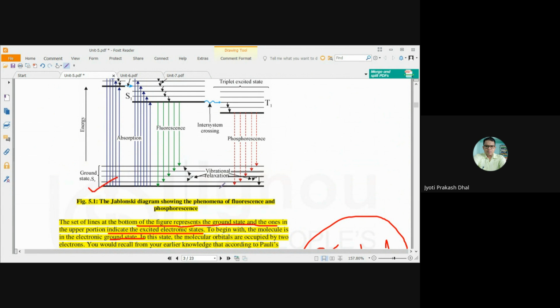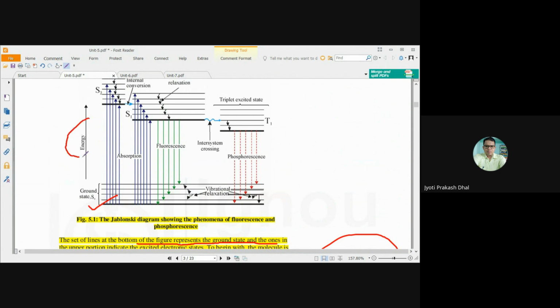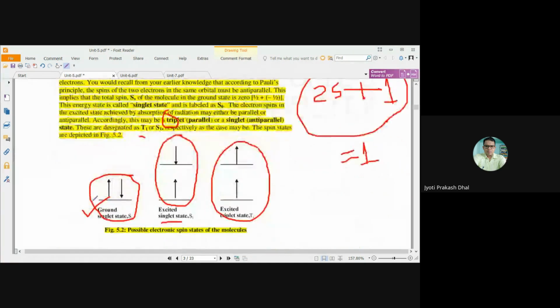If the molecule absorbs energy from the UV-visible region, it will undergo transition from the ground singlet state S0 to either S1 or S2, depending upon the amount of energy absorbed by the molecule. That process is known as activation.